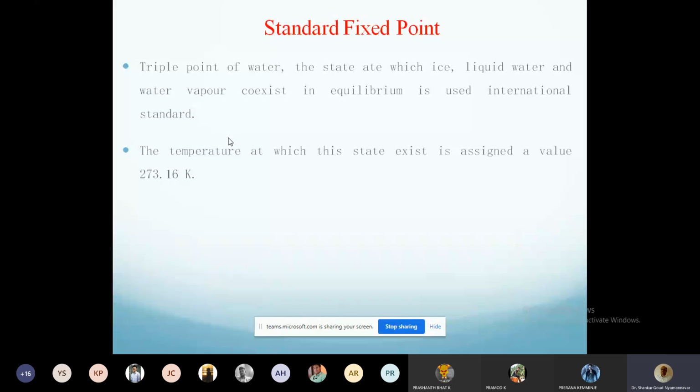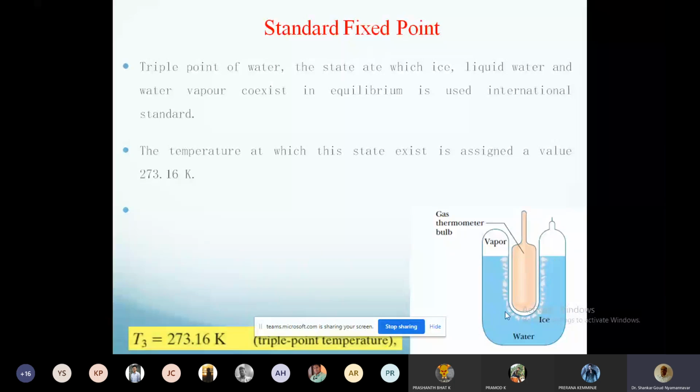So this triple point temperature is given a value. It's an arbitrary value, 273.16 Kelvin. When you have this triple point, there is a gas thermometer, measuring equipment. You find that the water, ice, and vapor are in equilibrium. Measure that temperature, and that temperature value is 273.16 Kelvin. This triple point temperature is the standard and used for any application.